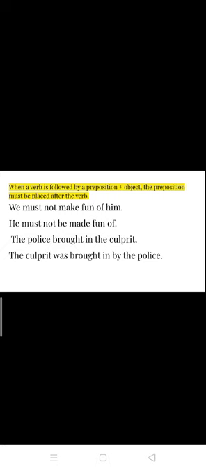Now we have to take care of the verb must not be made fun of. So we retain the verb and the preposition. Next example, the police brought in the culprit. The verbal phrase here is brought in. We have to retain the preposition in.